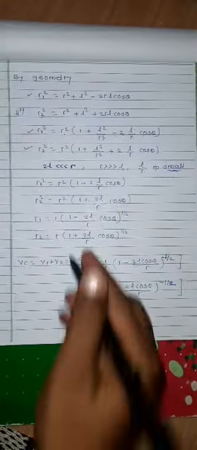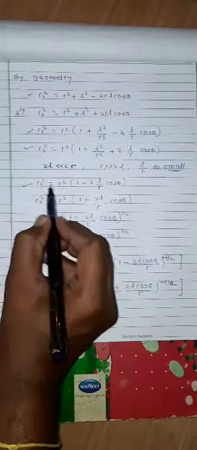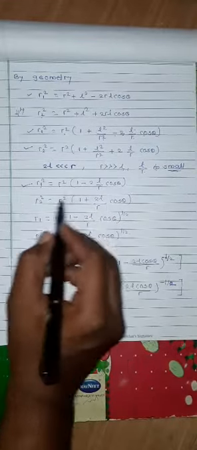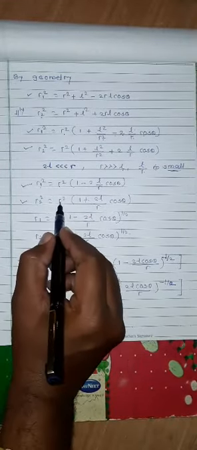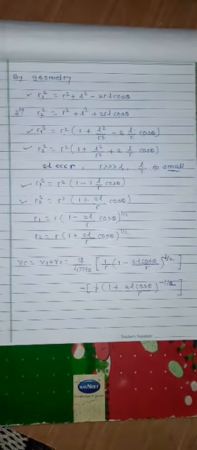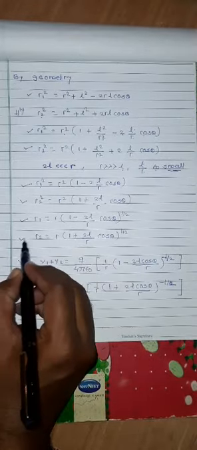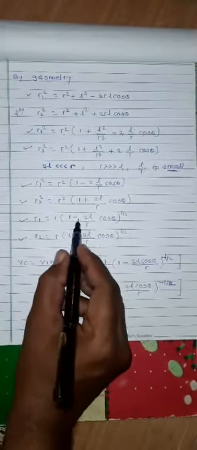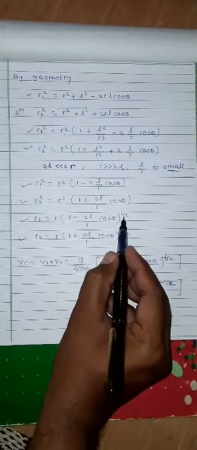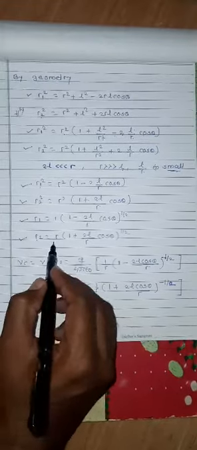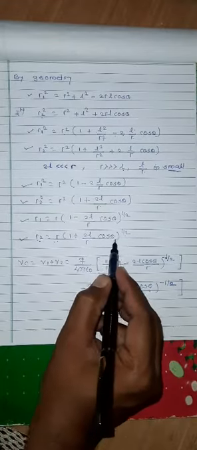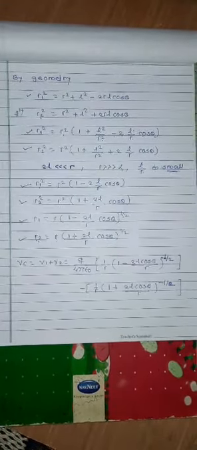After that, the above equation becomes R1 squared is equal to R squared into 1 minus twice L upon R cos theta, and R2 squared becomes R squared into 1 plus twice L upon R cos theta. After that, we have to discuss the values of R1 and R2. R1 is equal to R into (1 minus twice L upon R cos theta) to the power 1/2, and R2 is equal to R into (1 plus twice L upon R cos theta) to the power 1/2. Now consider the Vc.